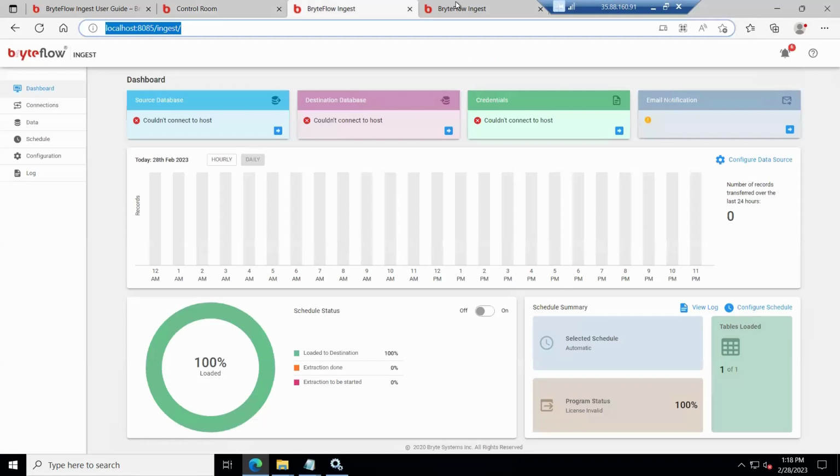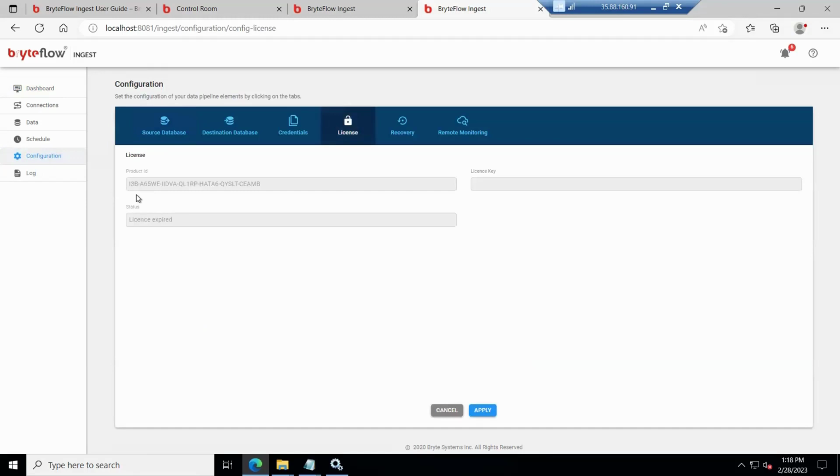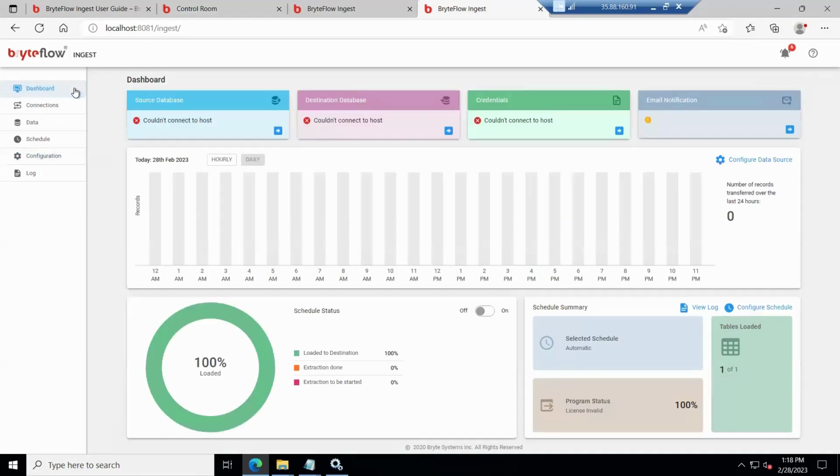Now, once the ingest is installed, you can go to configuration and licenses, copy this key and send it to support@bryteflow.com to get a valid license. But make sure that you copy and paste this. So let's go and start configuring.